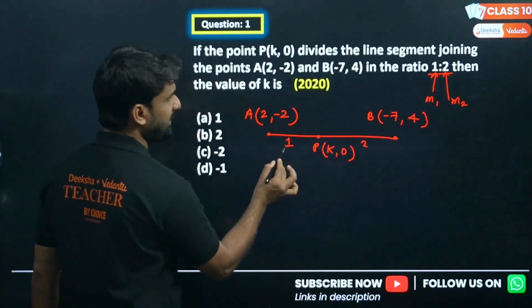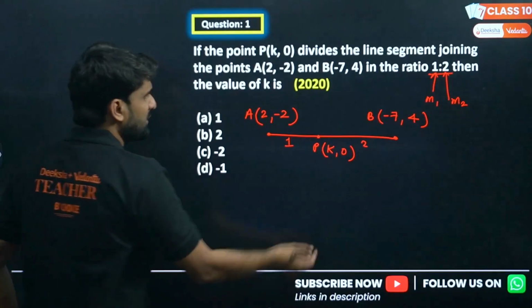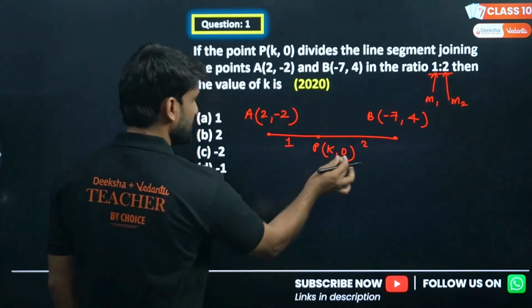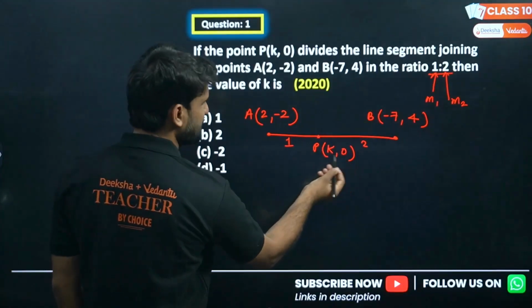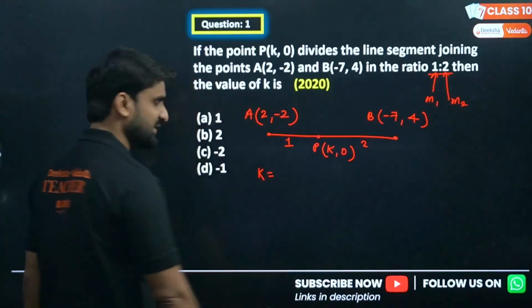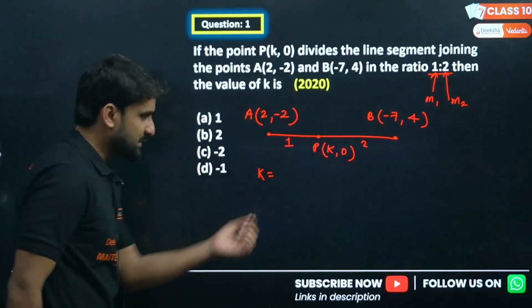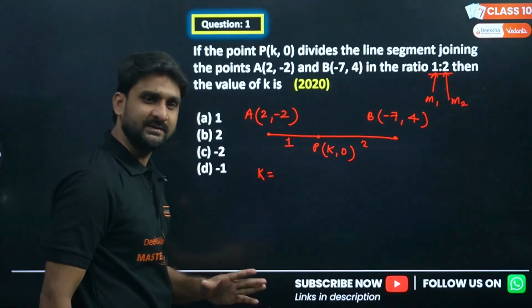1:2. So m1 will be 1 and m2 will be 2 here. What we can do, just assume this point is (x, y). The x coordinate is already given in the form of k, so we can write k over there. Now apply the section formula.